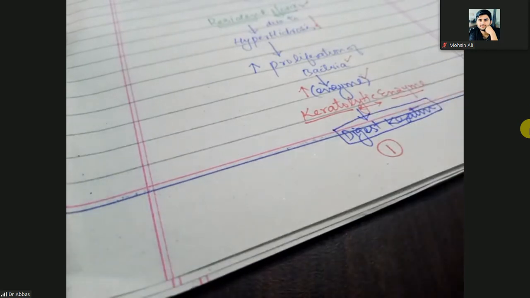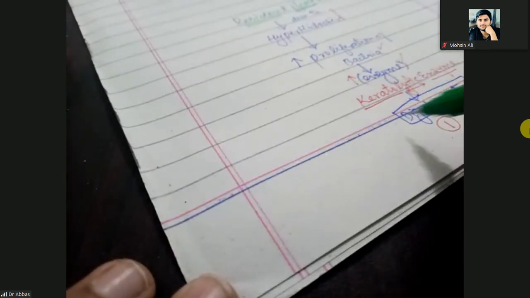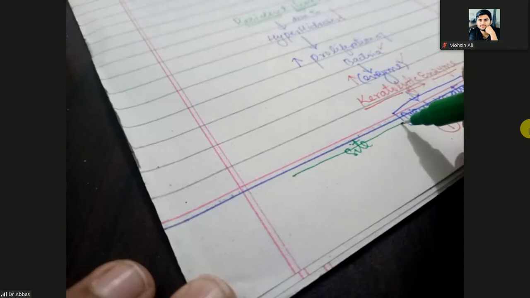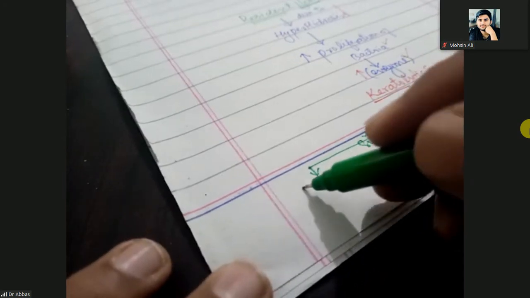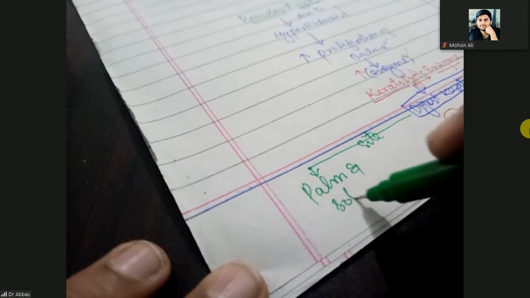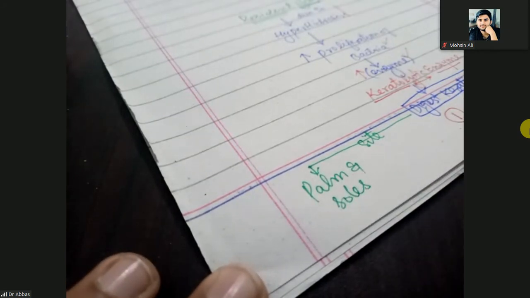If they digest the keratin, on the basis of site, if they digest the keratin of the palms and soles, what will they form?